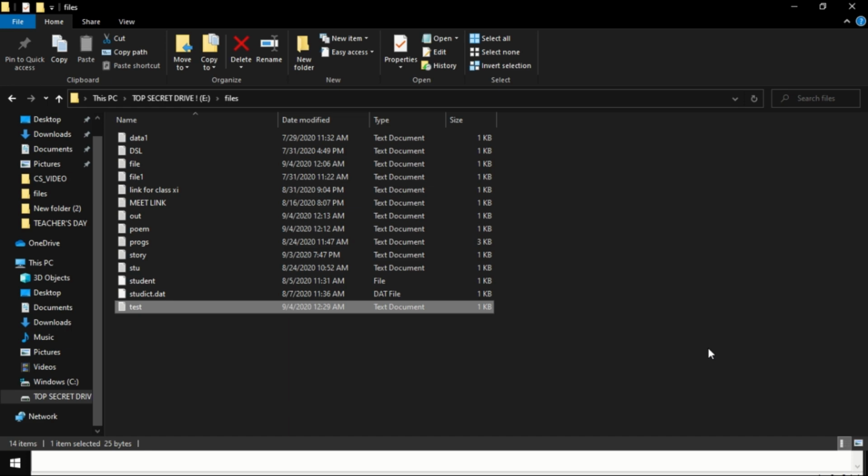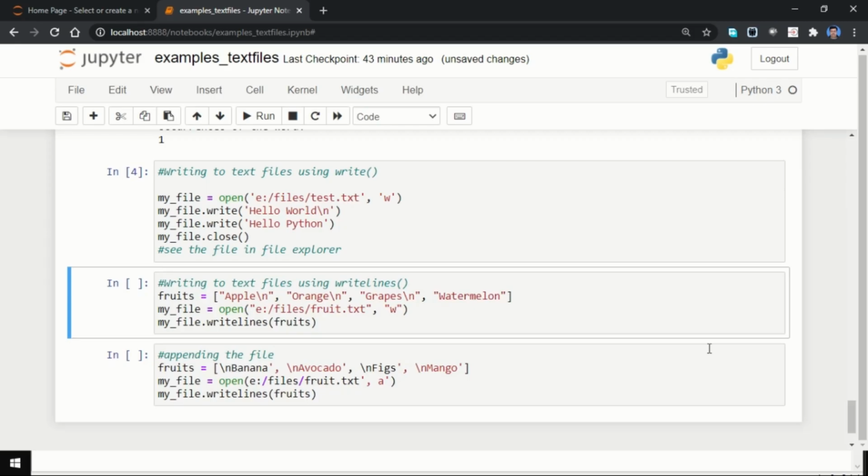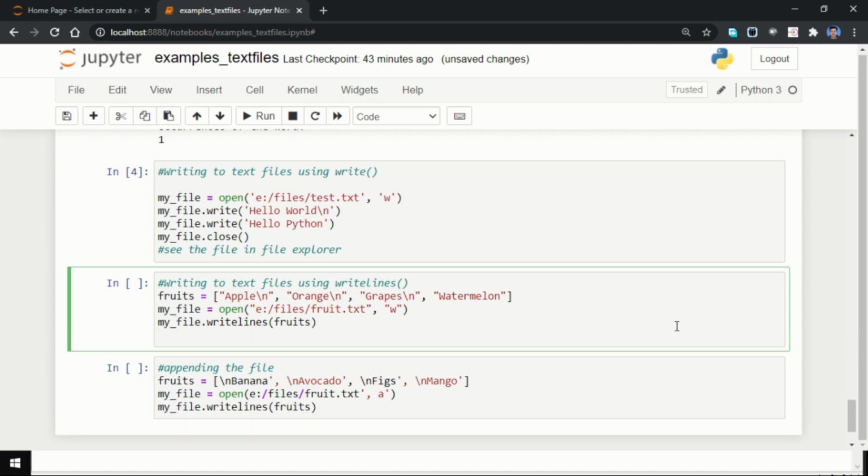Right? Now I am going to demonstrate writelines. See, only two programs are remaining, so have patience. So here, again the same thing I am doing.